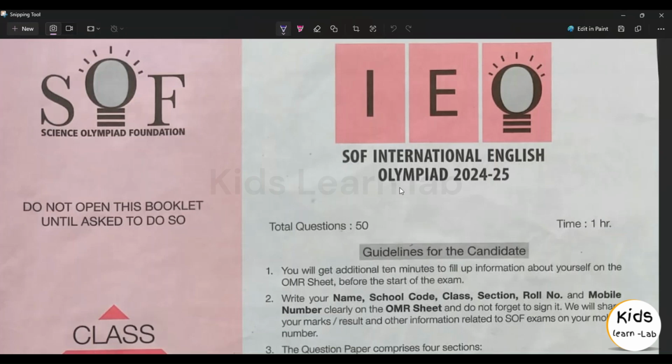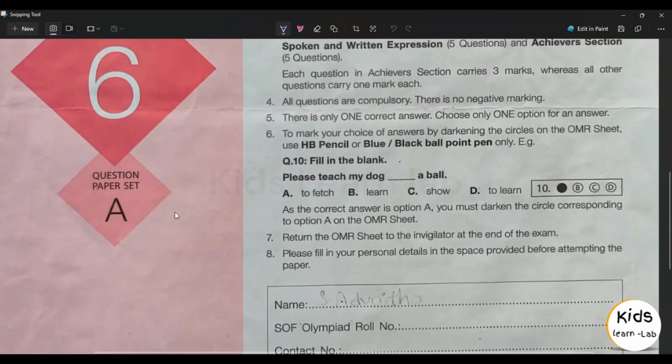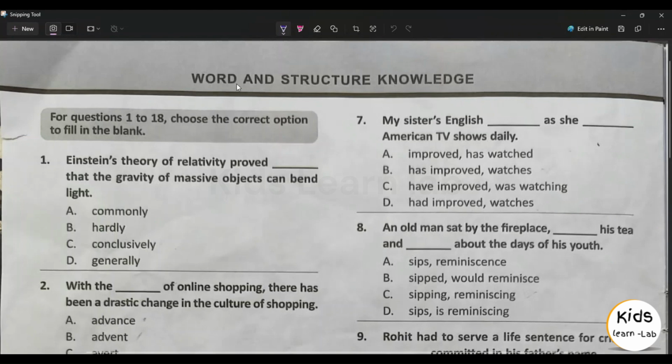SOF International English Olympiad, which was held on 26th September 2024, Class 6, question paper set A, Word and Structure Knowledge. Section 1, Word and Structure Knowledge. For questions 1 to 18, choose the correct option to fill in the blank.